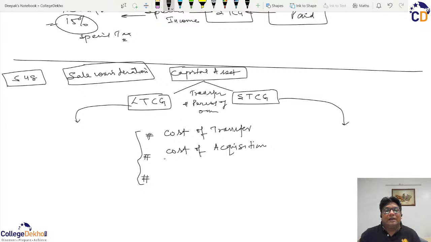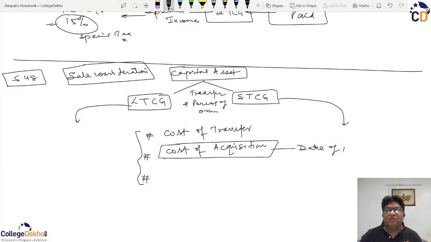And besides this, if at the time of acquisition we paid some stamp duty, let's say 10,000 rupees, then you paid 4 lakh rupees to your vendor, spent 10,000 rupees on stamp duty, and paid 5,000 rupees brokerage, so effectively your cost of acquisition will become approximately 4,15,000. And therefore, this is the expenditure at the time of acquisition. So this relates to the date of acquisition, and this is the expenditure which relates to the transfer. So this must relate to the date of transfer.